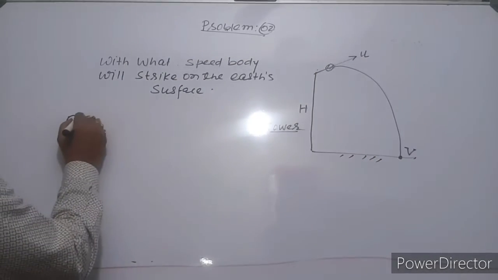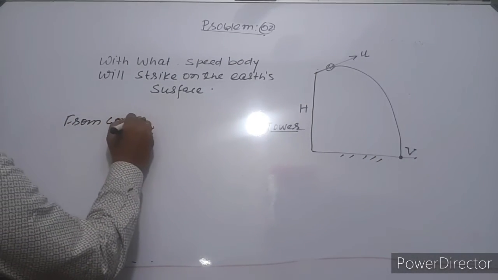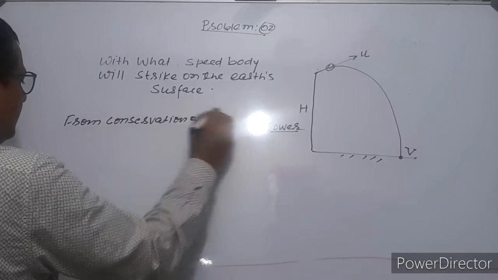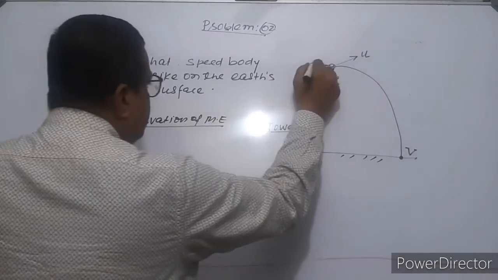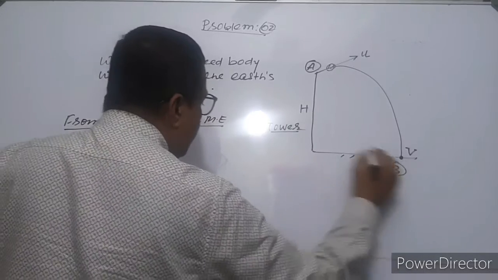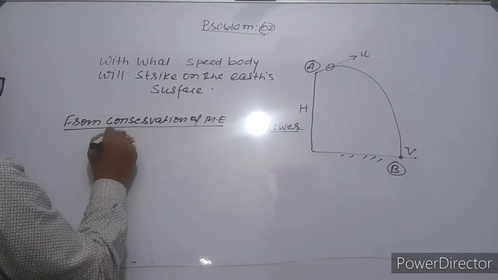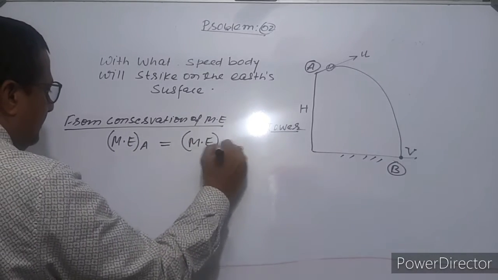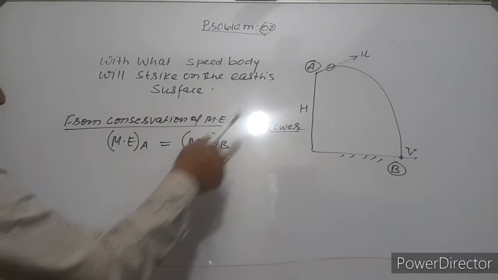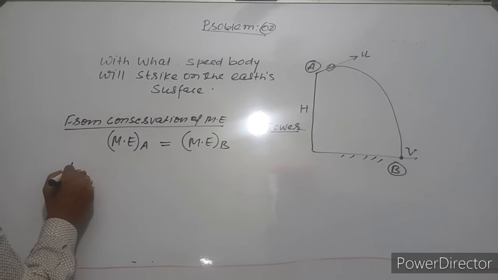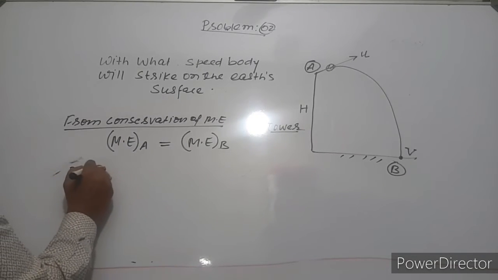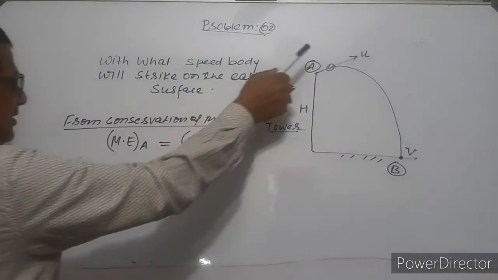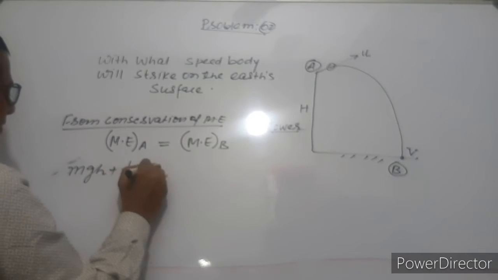So from conservation of mechanical energy, this is the position A, this is the position B. Mechanical energy at A is equal to mechanical energy at B. Mechanical energy at A is mgh plus kinetic energy, half mu square.